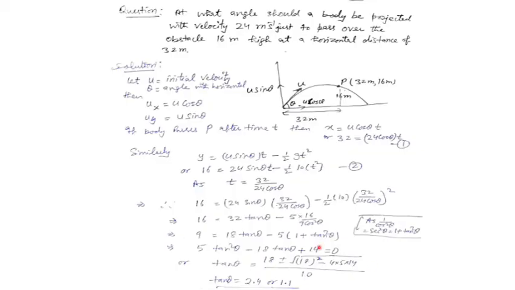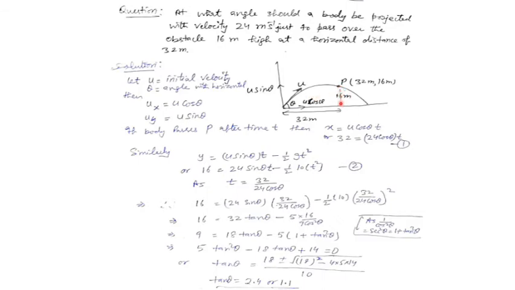So you will be getting this answer on doing the calculations. Next question, again on the oblique projectile. They are saying at what angle should a body be projected with velocity 24 meter per second, it means initial velocity u is given as 24 meter per second, just to pass over the obstacle of 16 meter height. An obstacle is kept at a height of 16 meter.